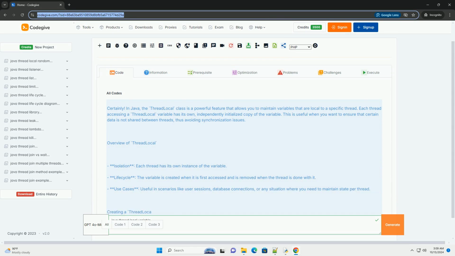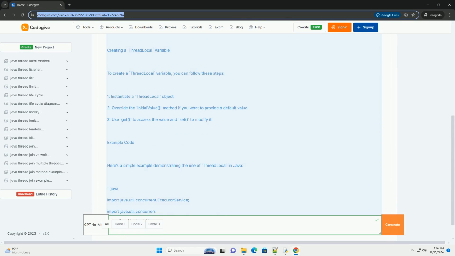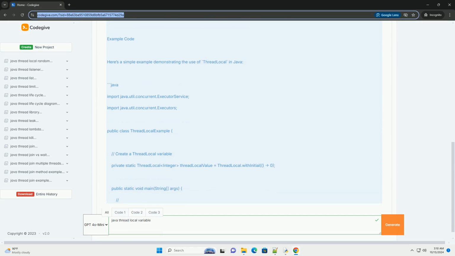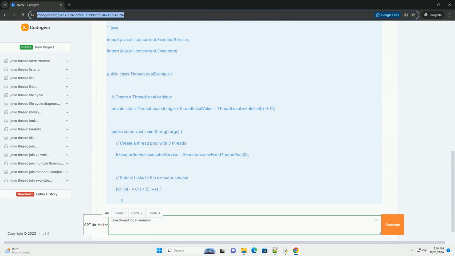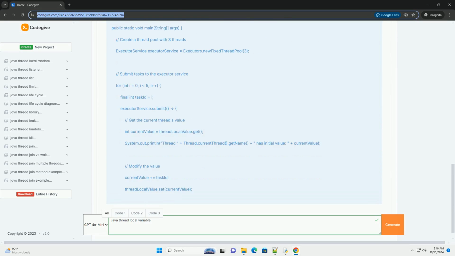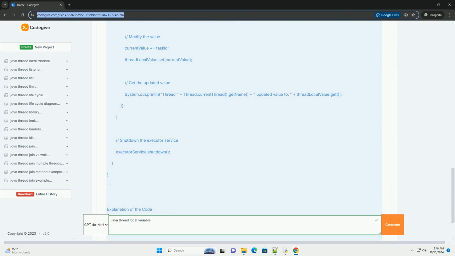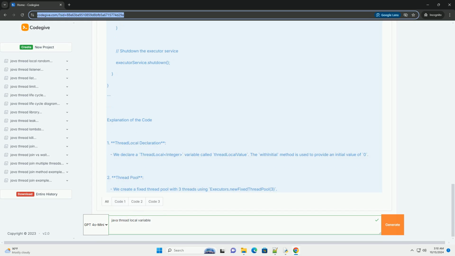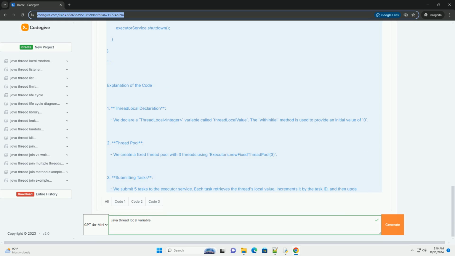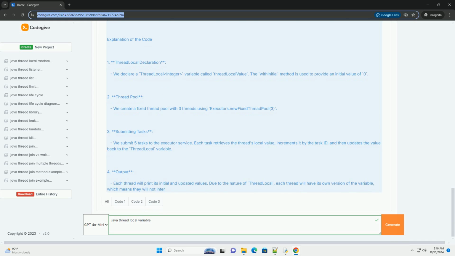Certainly. In Java, the ThreadLocal class is a powerful feature that allows you to maintain variables that are local to a specific thread. Each thread accessing a ThreadLocal variable has its own, independently initialized copy of the variable. This is useful when you want to ensure that certain data is not shared between threads, thus avoiding synchronization issues.